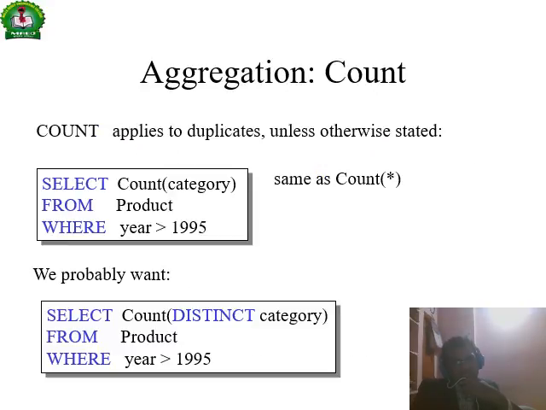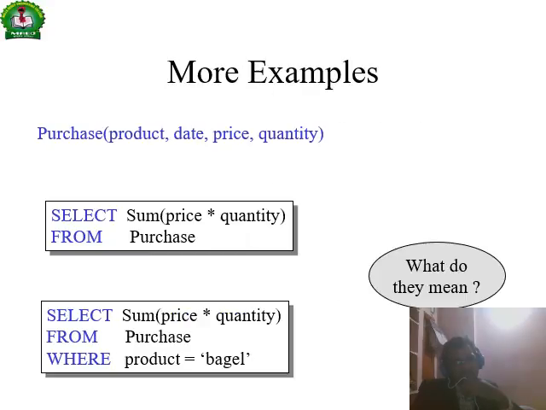And aggregation, so here the examples are given. Select count category from product where year is greater than 1995, and also select count distinct category, where distinct eliminates the duplicate values, from product where year is greater than 1995, right? More examples. Select sum price times quantity from purchase, where the product is equal to bagel, right?